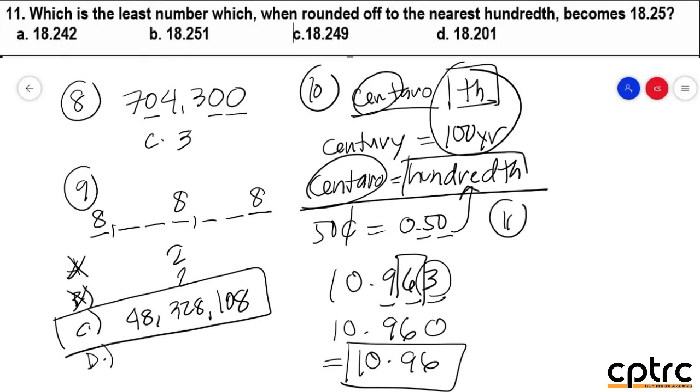Number 11. Which is the least number which when rounded off the nearest hundredth becomes 18 and 25 hundredths. So again po, we are asked to choose among the options kung sino po yung i-round off mo dyan sa 100 at magiging result po is 18 and 25 hundredths. Now, the clue word is kailangan nyo malaman po least. So, you will do trial and error.